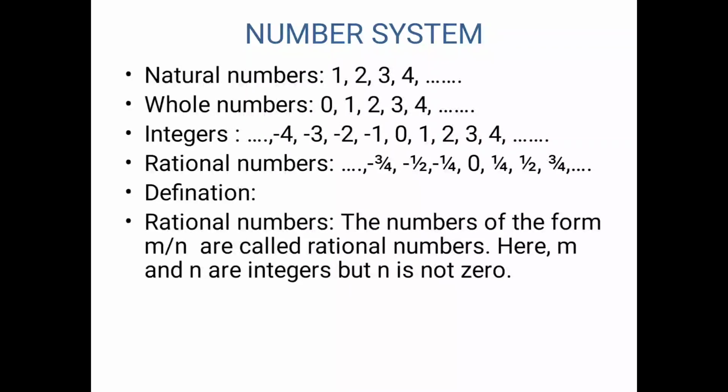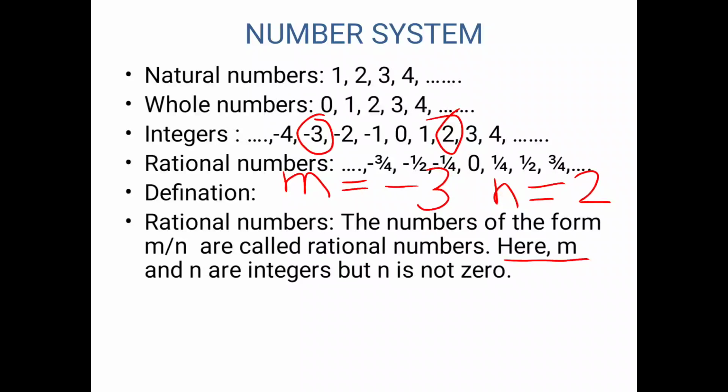To explain this, I'll take one example. For example, m is equal to minus 3 and n is equal to 2. So you can see m is equal to minus 3 is nothing but an integer, and n is equal to 2 is again an integer.